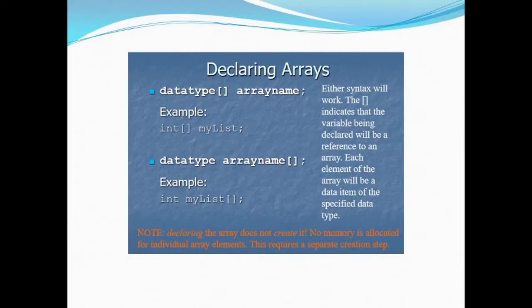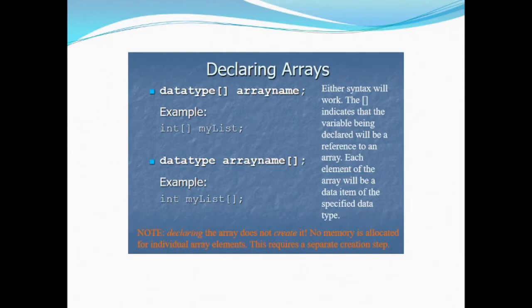So if we want to use some array, then we have to supply the size beforehand. First of all, we are going to discuss how we declare arrays. In order to simply declare an array, we write the data type of the array, then suffixed by the square brackets and then the name of the array. That is, in our case, int square brackets space mylist. This mylist is the array.